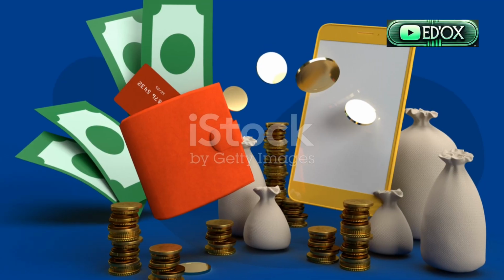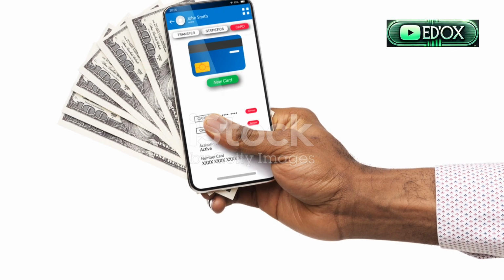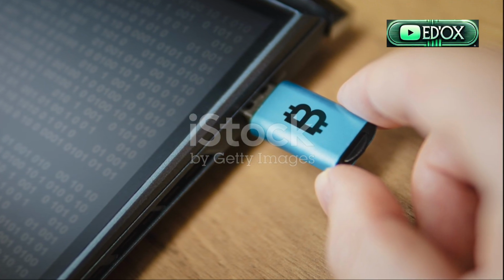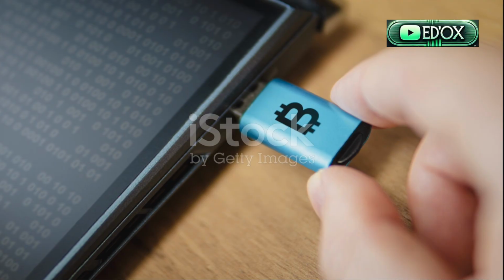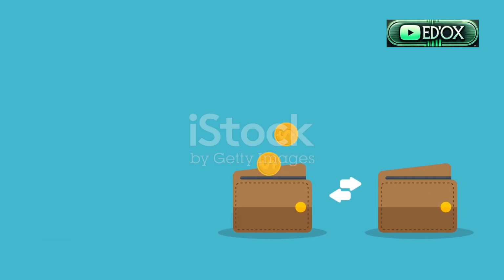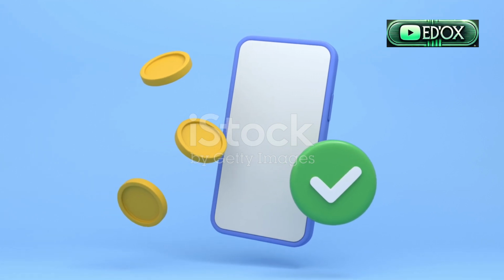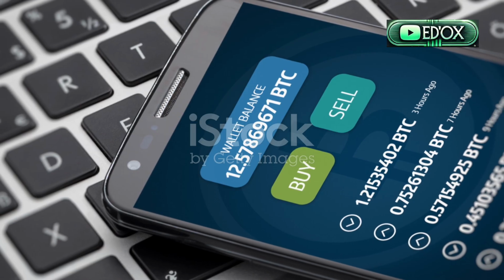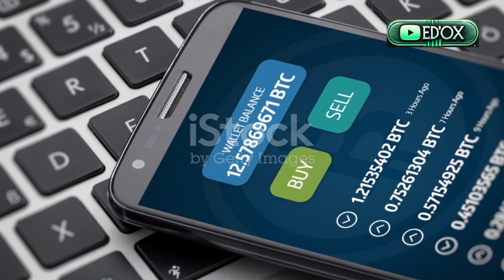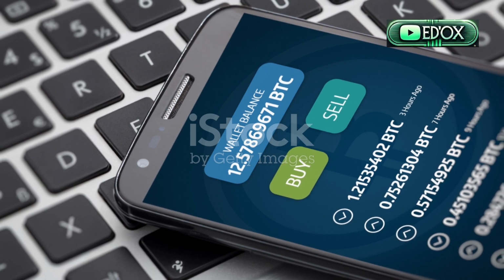Step 4. Initiate the transfer. 1. Return to Safe Wallet and select your USDT balance. 2. Tap Send and paste your KuCoin deposit address. 3. Choose the correct network and enter the amount of USDT you want to send. 4. Review the details carefully and confirm the transaction. Depending on network traffic, your USDT should arrive within a few minutes for Tron, TRC20, or up to 30 minutes for Ethereum, ERC20.